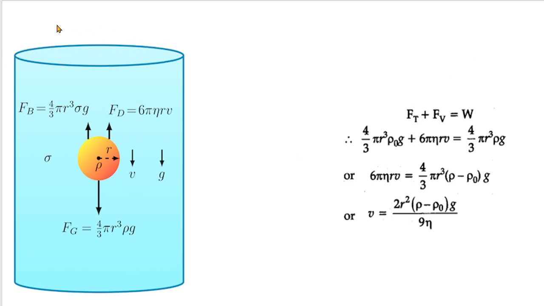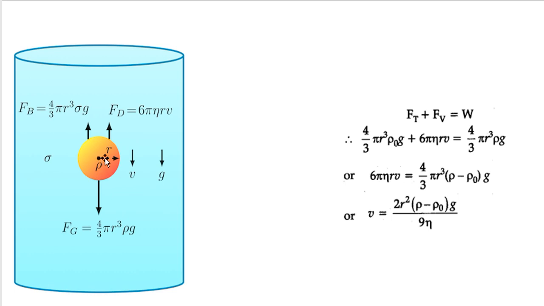This figure represents an infinitely extended well. Infinitely extended well, that means this is a container, though there is no infinitely extended well. It's a container. Inside this container, there is a ball.